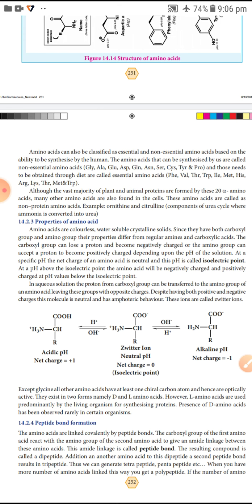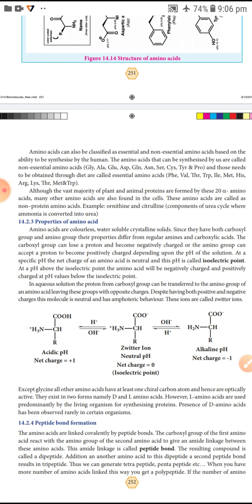It is entirely different from the amine group and carboxyl group, because an amino acid contains both groups, amine and carboxylic acid. The carboxyl group can lose a proton and become negatively charged.